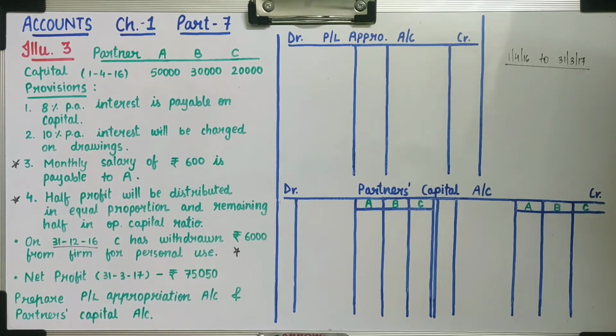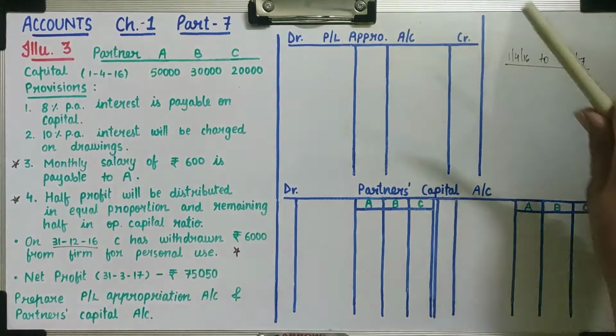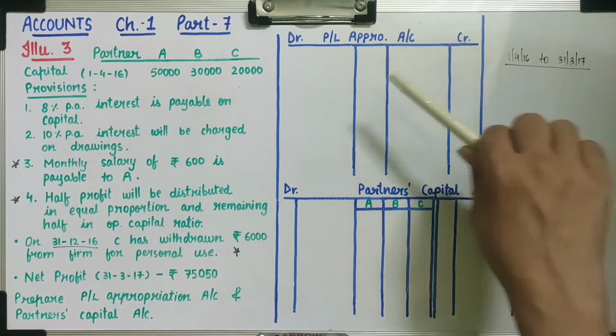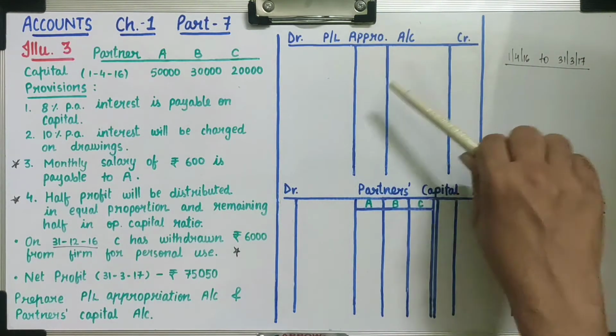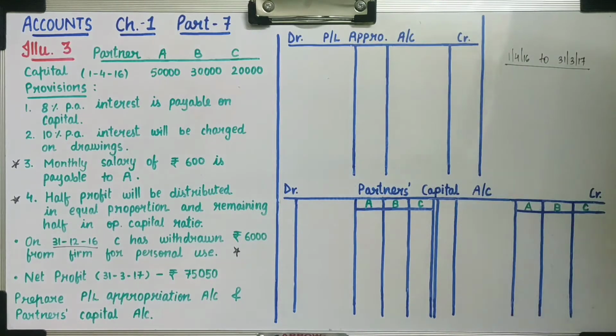Then net profit is given as on 31st March 2017, 75,050 rupees. From all this information, you have to prepare the P&L appropriation account and partners capital account. Here I have prepared the format. P&L appropriation account, same, debit side particulars and amount, credit side particulars and amount.